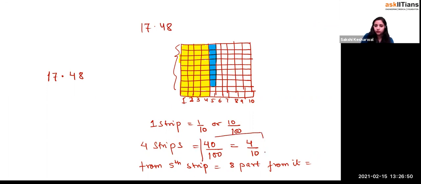So this is the one thing we see in the decimal. If you write 4 by 10, it means what? You have taken 4 entire strips. Or if I write 40 by 100, it means what? The same thing has been divided into how many parts? Into 100 parts. Now this is what we did with equivalent fractions, right?